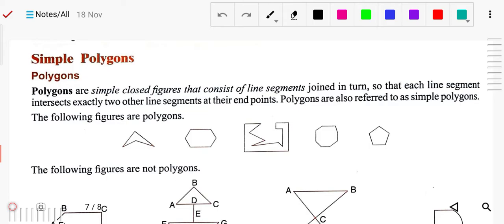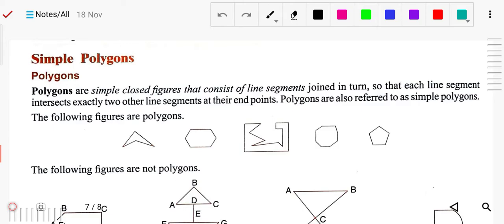Page number 292. So, what is a simple polygon? Before that, we should know about polygons. Polygons are simple closed figures that consist of line segments joined in turn, such that each line segment intersects exactly two other line segments at their endpoints. Polygons are also referred to as simple polygons.